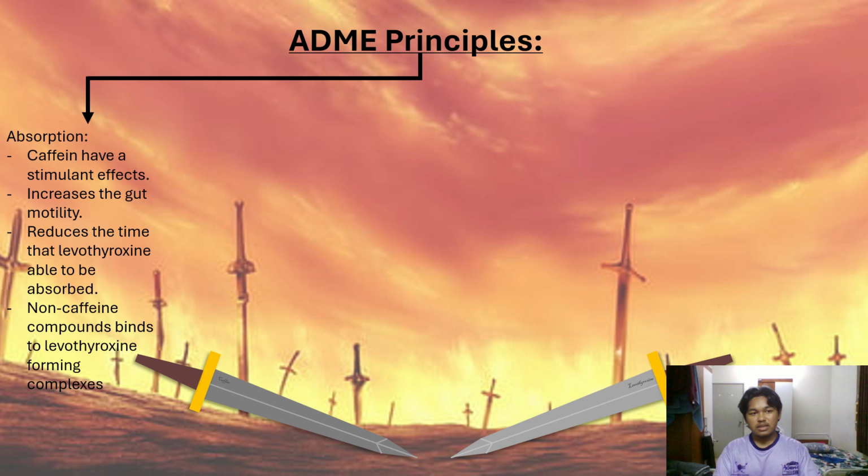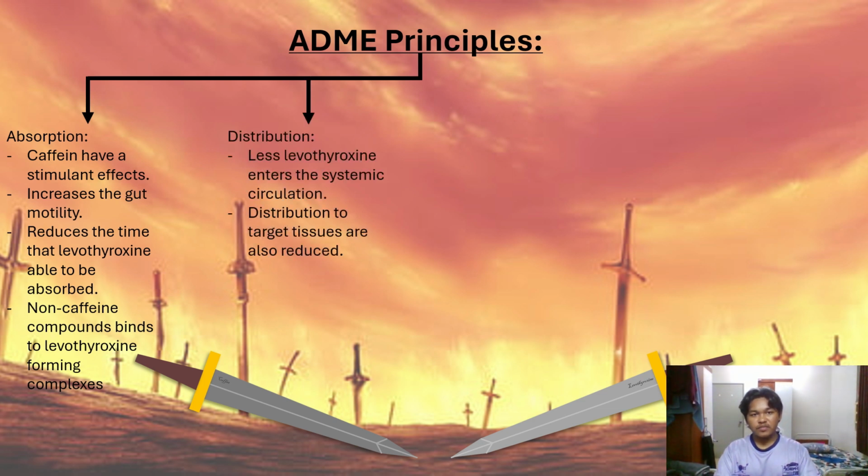ADME principle discusses about absorption. Levothyroxine absorption is reduced by the stimulant effects of the caffeine. It is also believed that non-caffeine compounds bind to levothyroxine forming complexes. Reduced absorption means less distribution of levothyroxine to the systemic circulation and also targeted tissues.